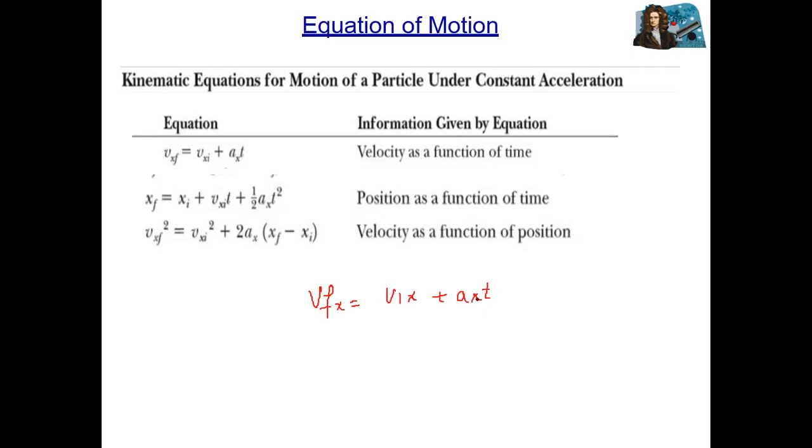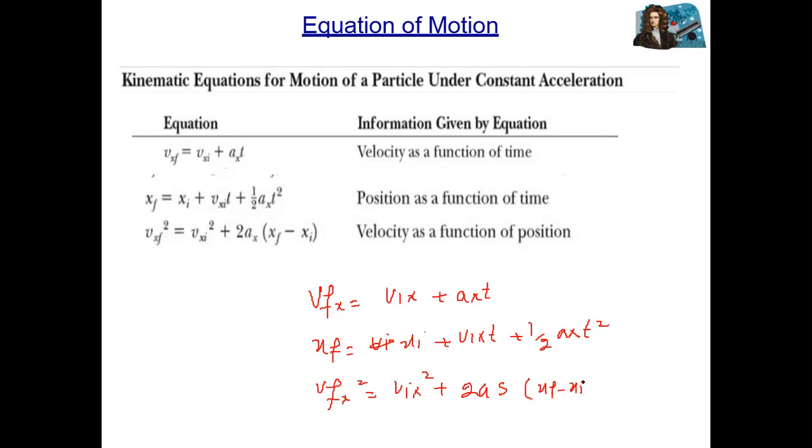Second one: xf is equal to xi plus vix t plus half ax t square. Third one: vfx square is equal to vix square plus 2a times s, or xf minus xi, which is the change in displacement.